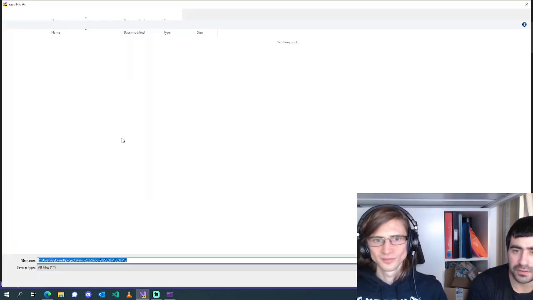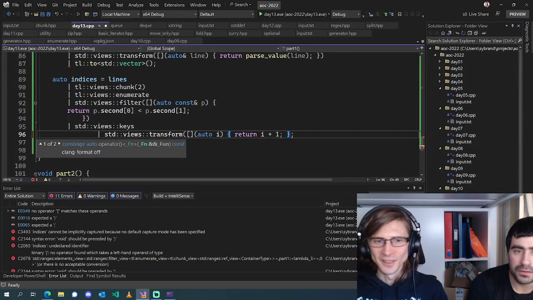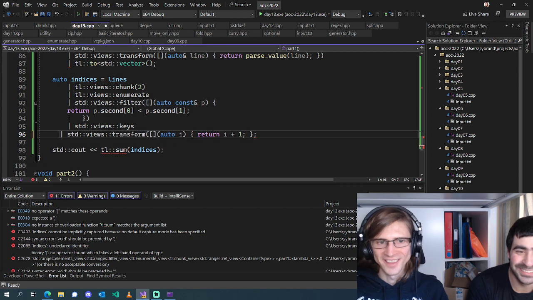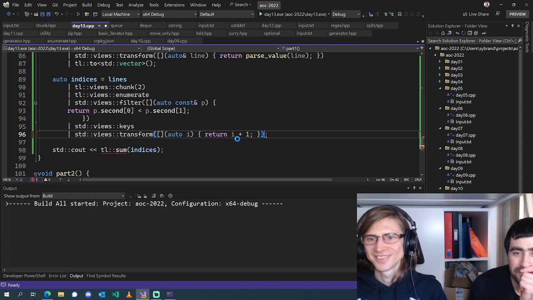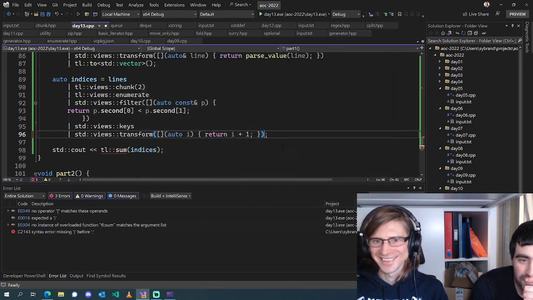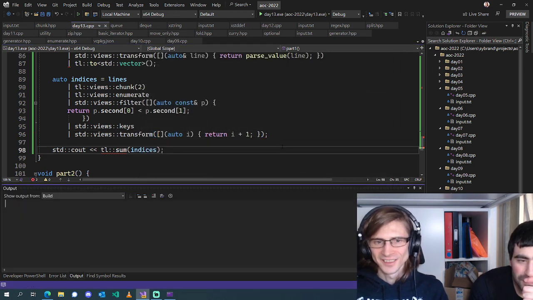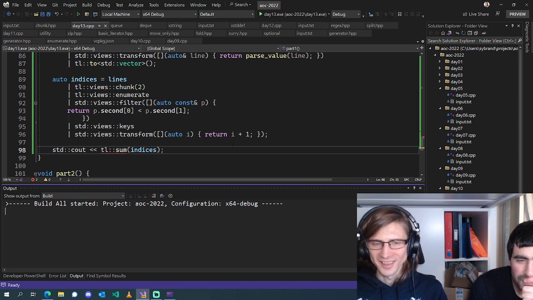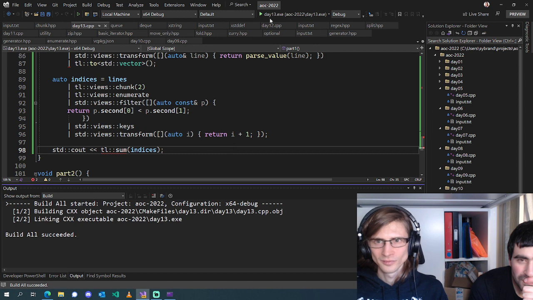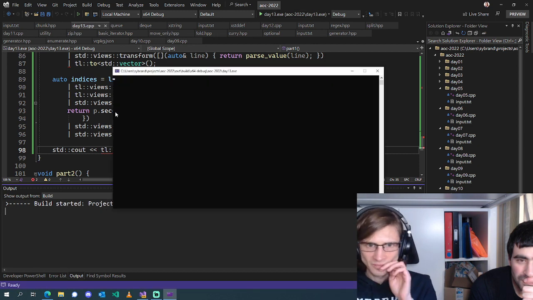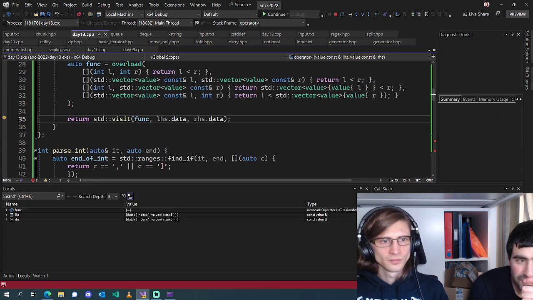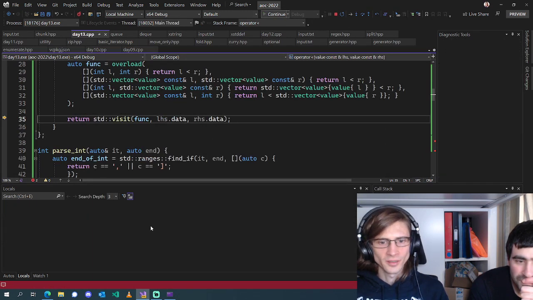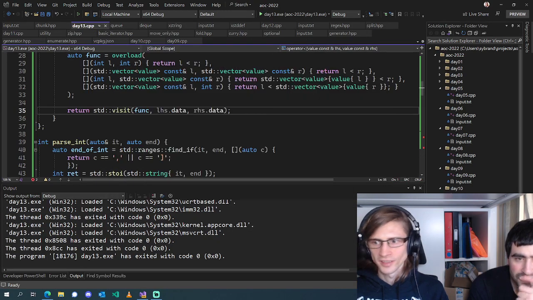Oh, that's what happened. And then if you try to save while the compiler's going, it's like, what are you trying to do? Oh, and it's going to happen again, isn't it? Yes, it is. Okay, got rid of my silly syntax errors, hopefully. All right, let's give that a try. Let's just run and see if we get the right answer. 13. Huzzah.